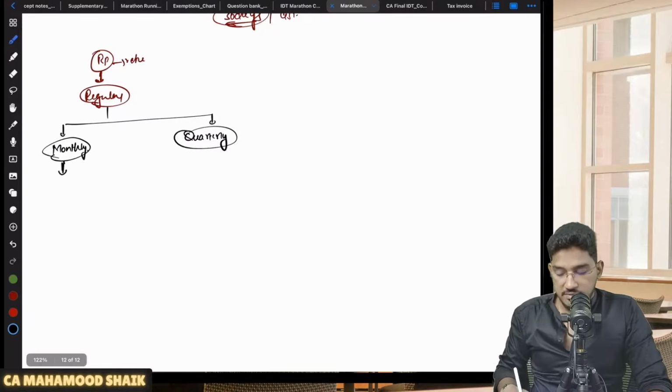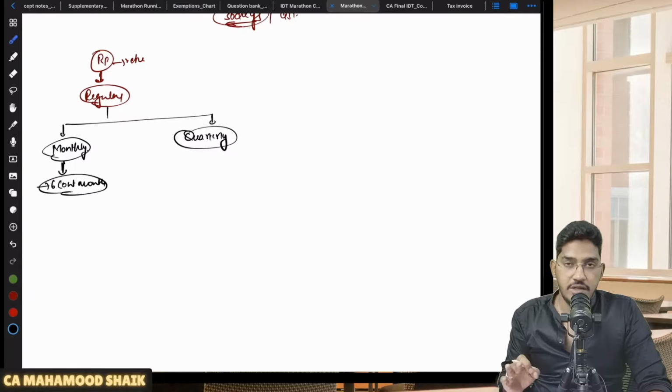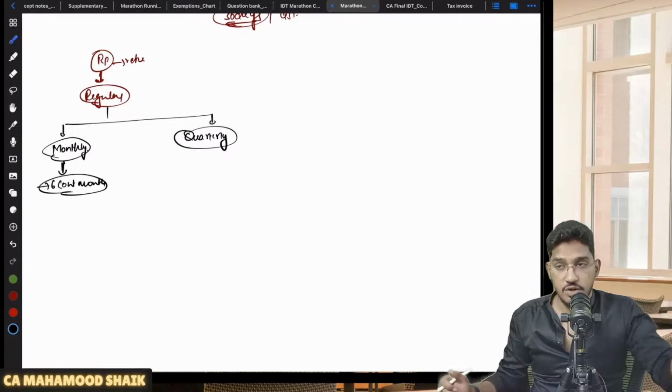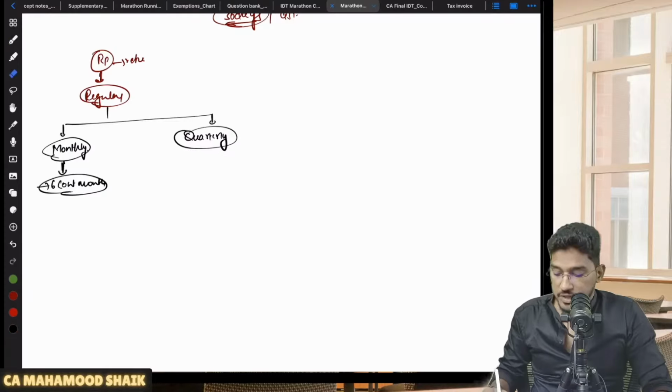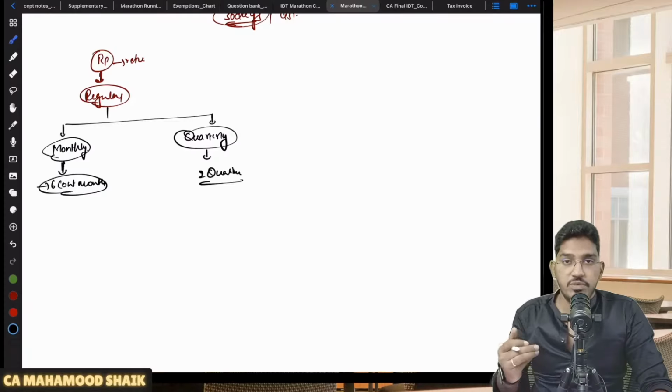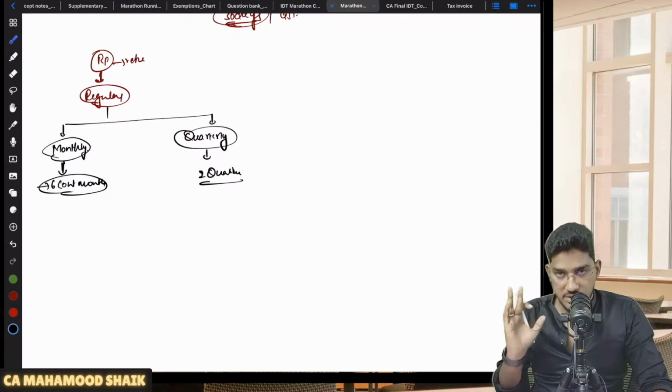In case you are a monthly return filer, if you did not file your return for 6 continuous months, then your registration will be cancelled by the proper officer on suo motu basis. Without any request from you, he will cancel the registration on his own. On the other hand, if you are a regular person but you have opted for the quarterly scheme, and you did not file your returns for 2 quarters, then also the PO will cancel your registration on suo moto basis. Clear? So this is in the case of the regular scheme.